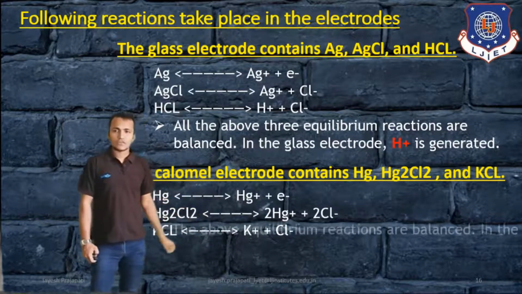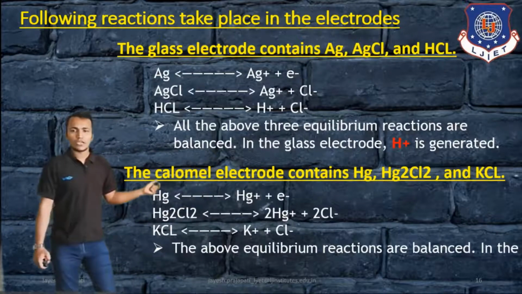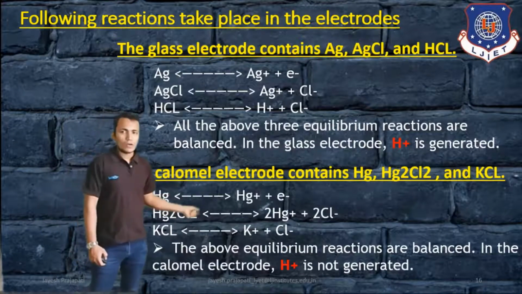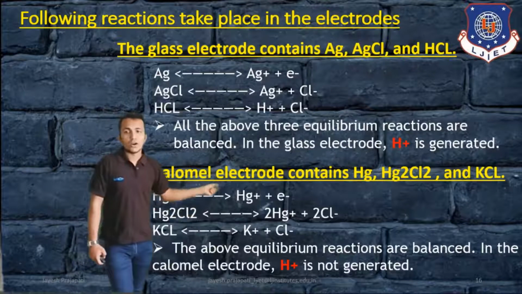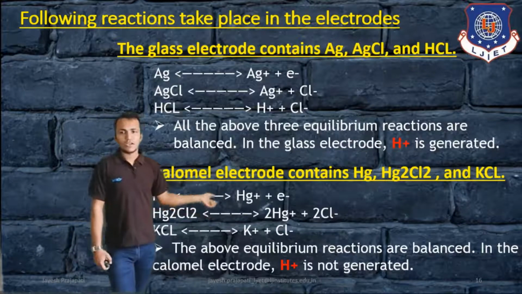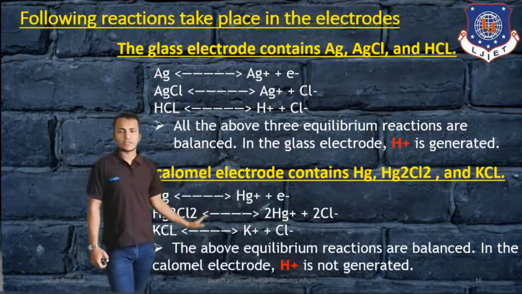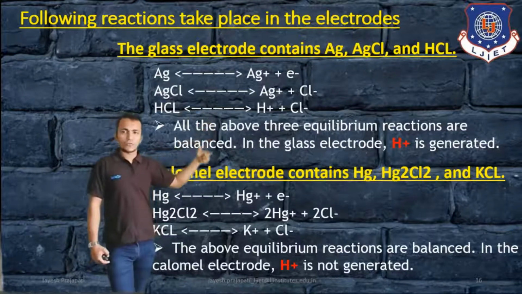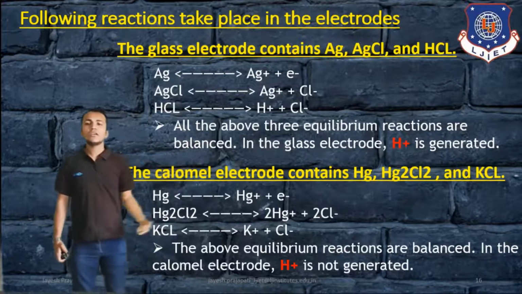In this reaction you can see the above equilibriums are balanced in the calomel electrode, but H plus is not generated. In the glass electrode H plus is generated, so from the glass electrode we can measure the pH.